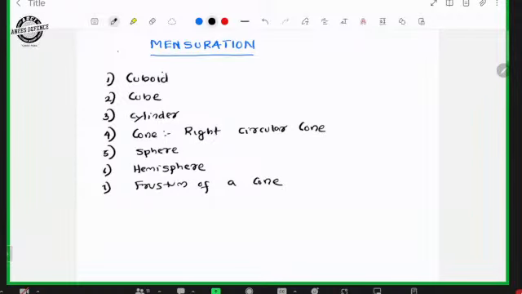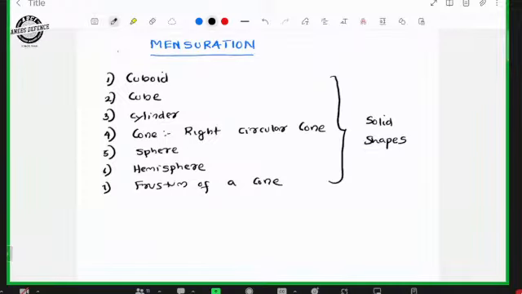These are the different solid shapes: cuboid, cube, cylinder, cone, sphere, hemisphere, frustum of a cone. Solid shapes mean in 3D, in three-dimensional view.